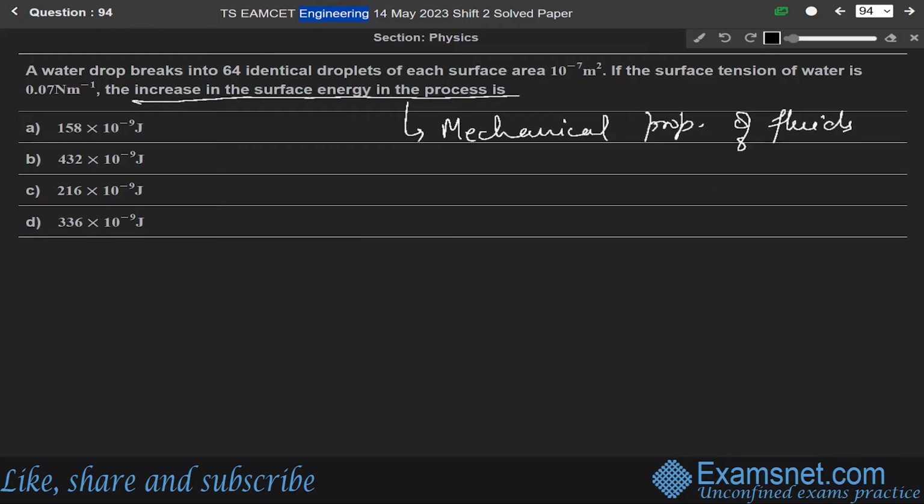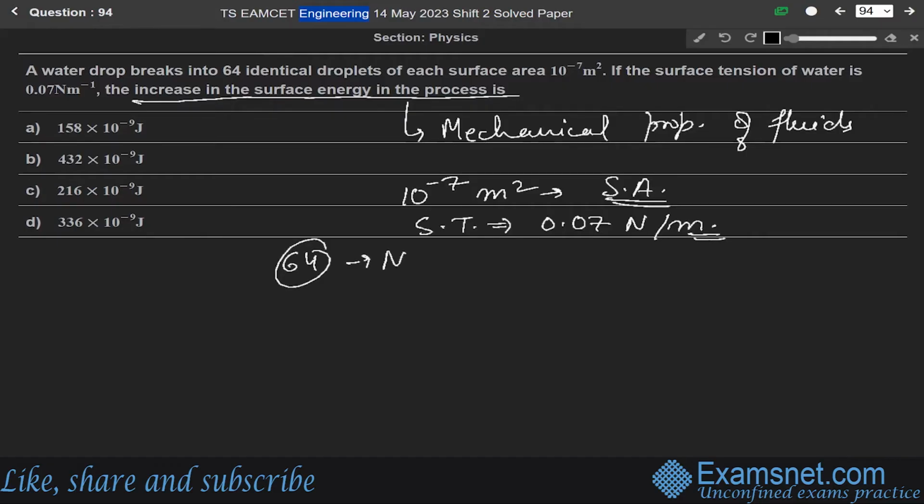So given in this question, the surface area of each droplet is 10 to the power minus 7 meter square. And surface tension is 0.07 Newton per meter. Now the number of droplets, N, is given as 64.